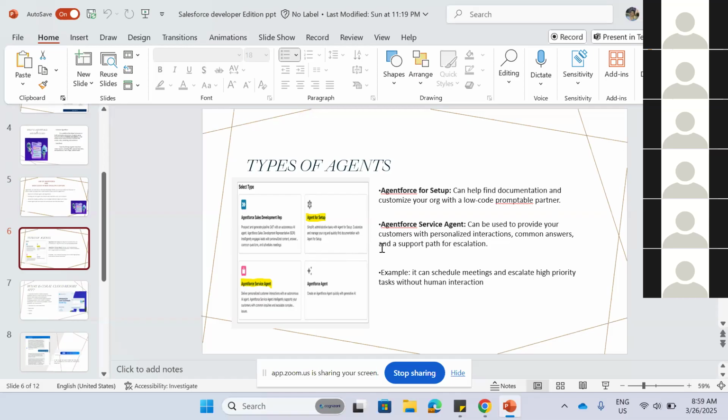So it can combine all those high priority cases without any human interaction, or it can schedule the meetings for the leads, if any, without human interaction.